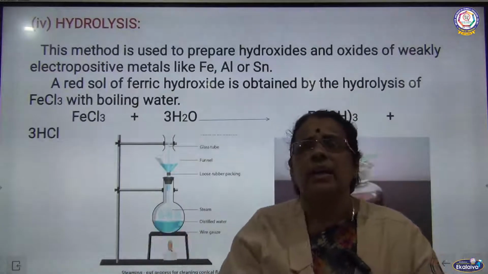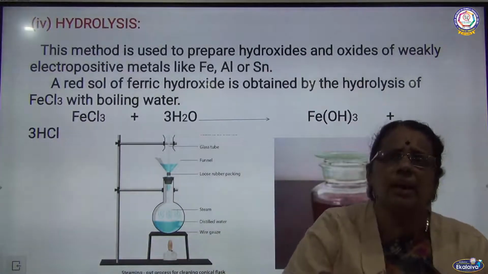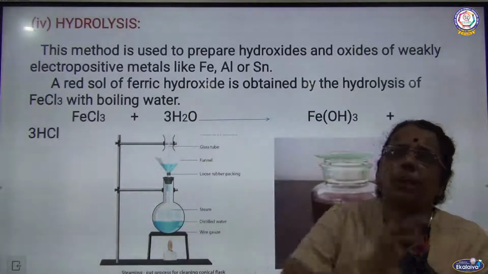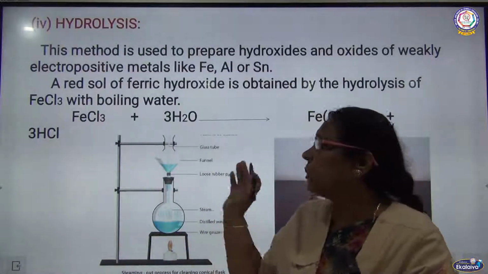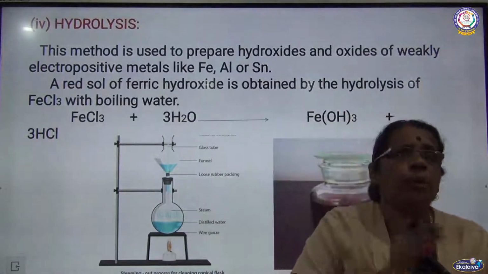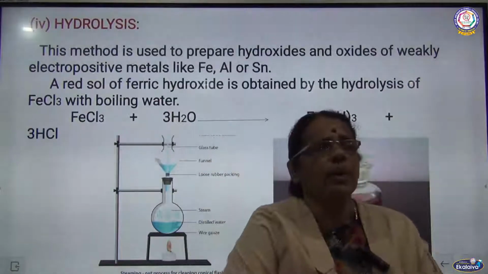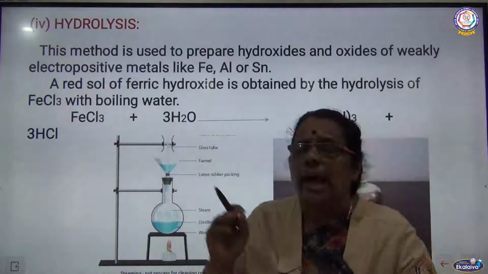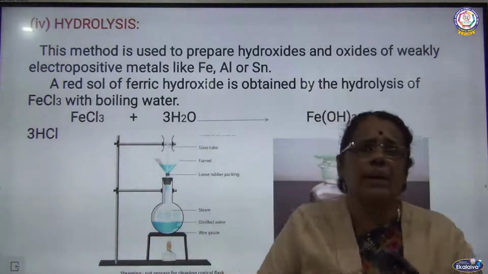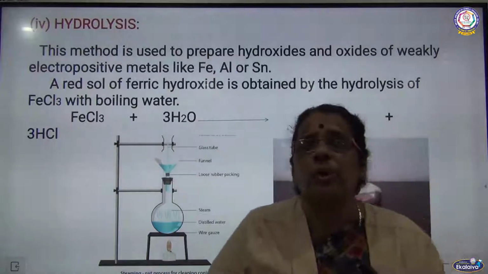The next method is hydrolysis. I told you that the hydroxides and oxides of weakly electropositive metals like iron, aluminium and tin are prepared by this method. So here I prepare the reddish brown precipitate of ferric hydroxide when ferric chloride solution undergoes hydrolysis. What are we getting? A reddish brown precipitate of ferric hydroxide with the liberation of HCl. So up to this, the preparation of colloids is over.